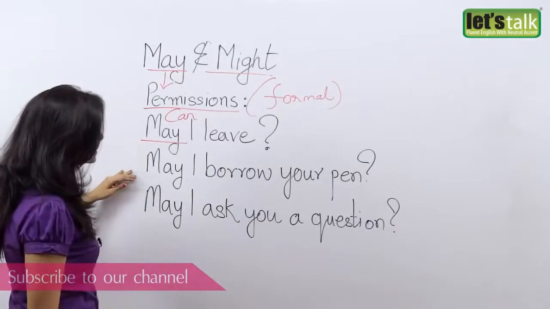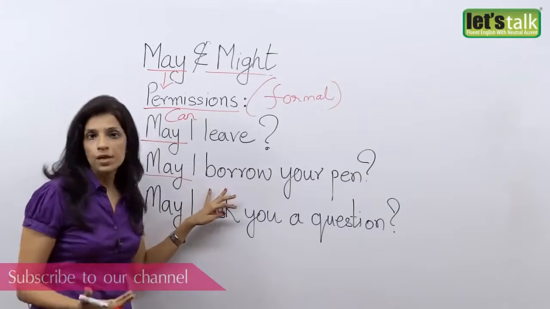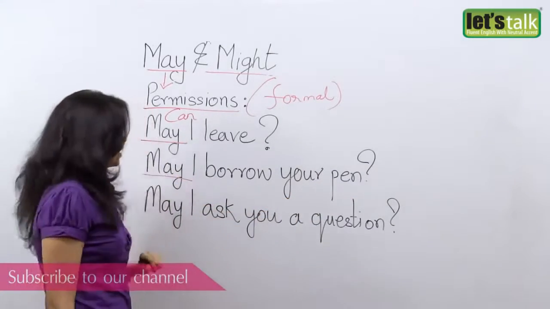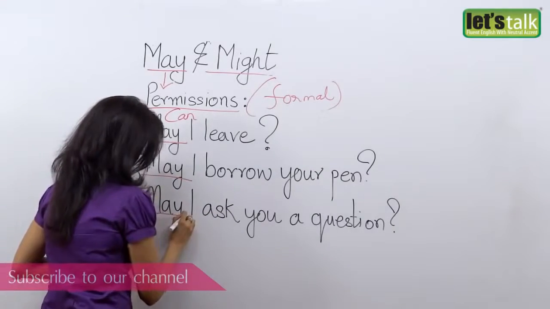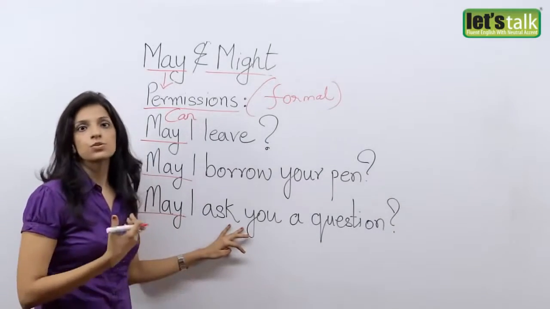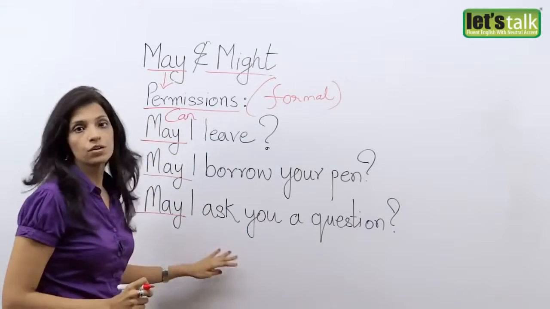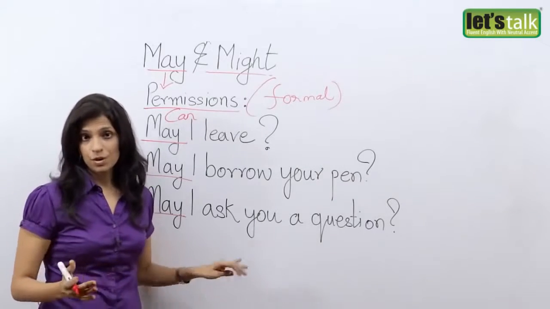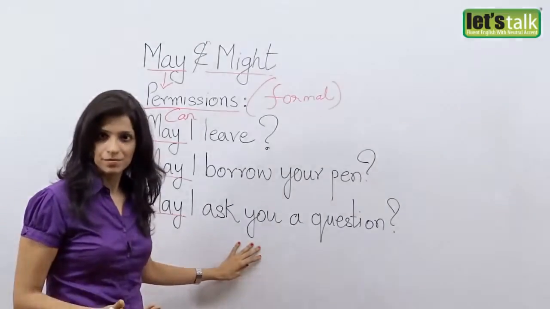Okay. In my next example, may I borrow your pen? So when you ask something formal and you want to be polite, you say, may I borrow your pen? In my third example, may I ask you a question? So you are taking permission that you want to ask a question, so you say, may I? Please remember, for formal permissions, we use may and not can. Now, for example, if you are getting late to class and you want to take permission, please don't ask your teacher, can I come in? Say, ma'am, may I come in?